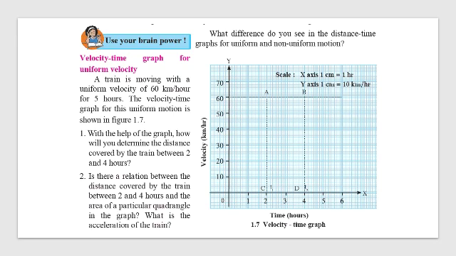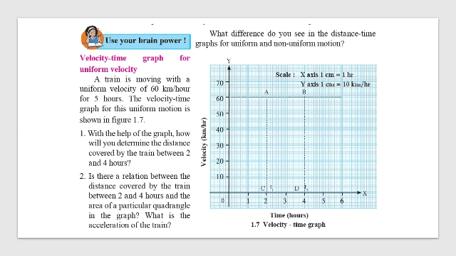Now we'll see the velocity time graph, the velocity time graph for uniform velocity. Here I have given you a train moving with a uniform velocity of 60 kilometers per hour for 5 hours. I plotted the time here on the x-axis and velocity on the y-axis. It is moving constantly at 60 kilometers per hour for 5 hours. Correct? With the help of this graph, how will you determine the distance covered by the train between 2 to 4 hours? You have to represent this distance movement of the train.